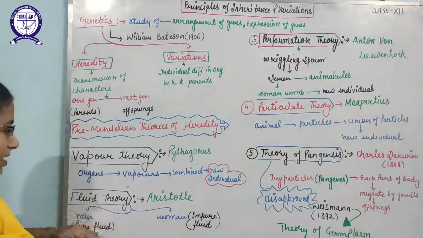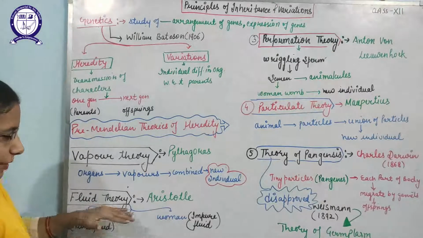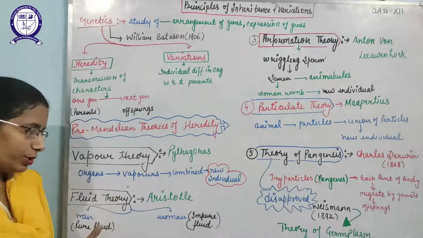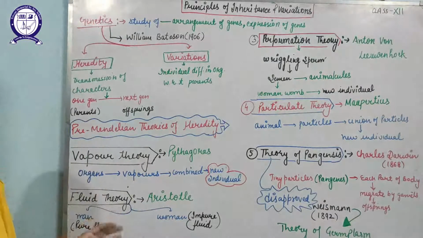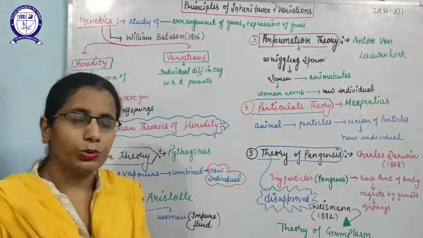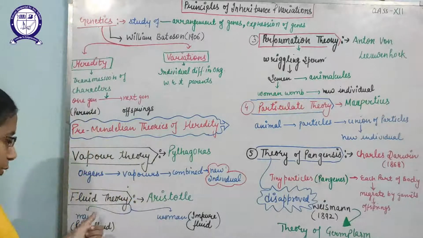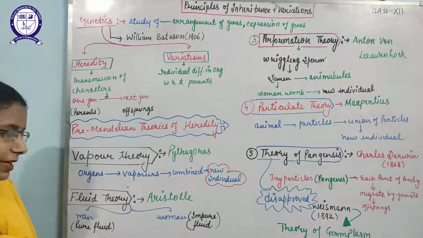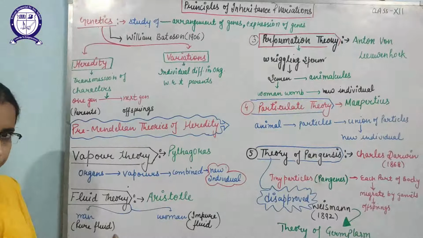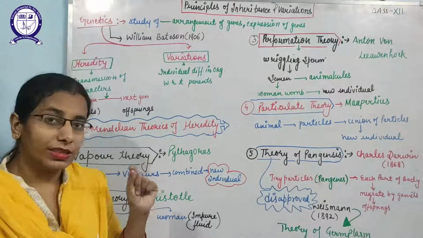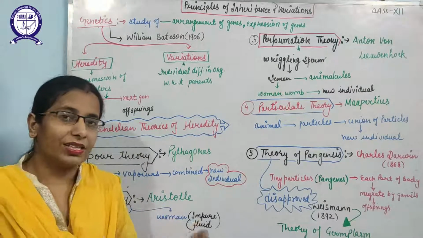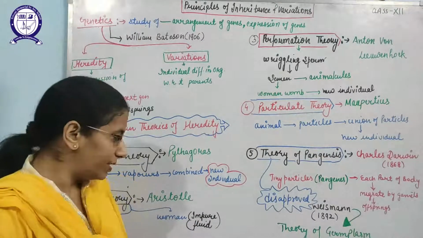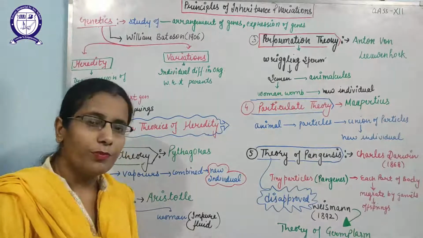After that, a new theory came, known as the fluid theory, given by Aristotle. What does this theory state? It states that men and women both produce two types of fluid. Men produce semen, which was considered the pure fluid at that time, while women produce menstrual fluid, which was considered the impure fluid.